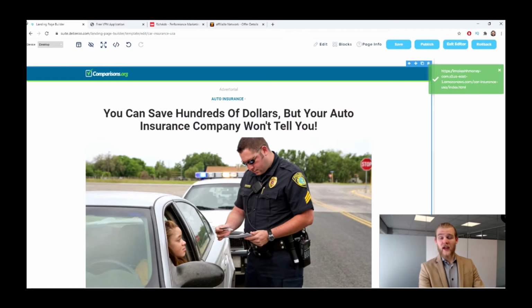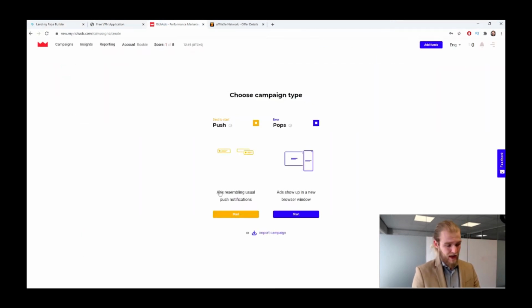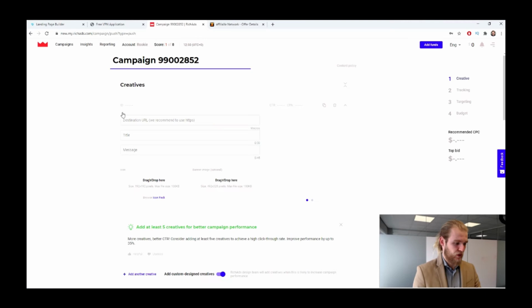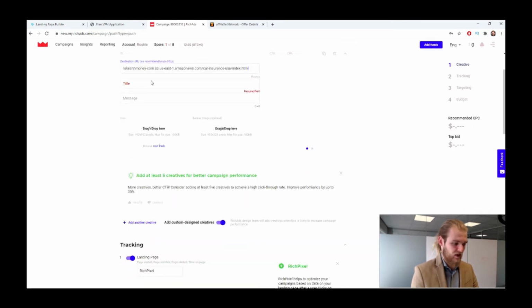Then it's time to create our creatives and our campaign inside of Rich Ads. So let's open up Rich Ads. Here we go. We're going to press new campaign, and of course we're going to do a push notification campaign. First right here we have the destination URL. This is going to be the campaign URL that you get from the Deberoo Suite tracker. As soon as you have created your campaign inside the tracker, you will receive a campaign URL, and that URL you want to paste in here. I'm just going to paste the lander URL for now, but of course this will be your campaign URL.